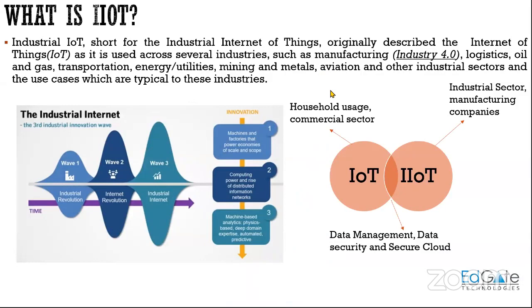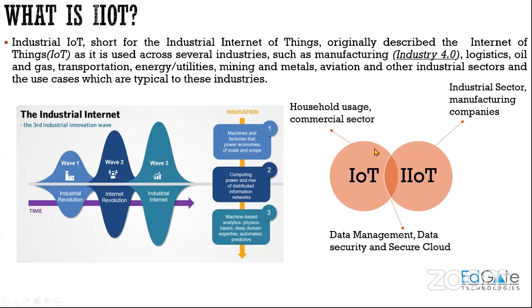So there is something called IIoT. I hope you now understand what IoT is: devices which try to connect to the internet so that they can become smart devices. IIoT is for the industrial sector. It is similar to IoT. You can see this graph here.